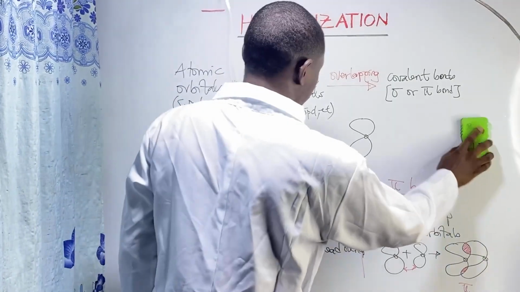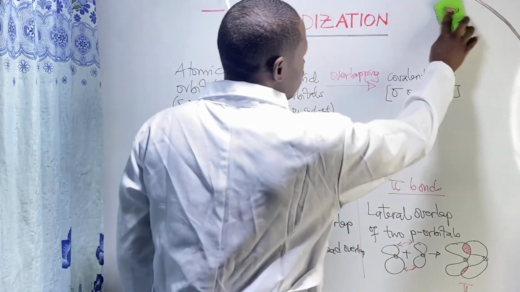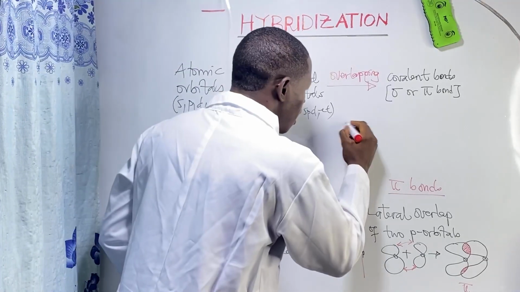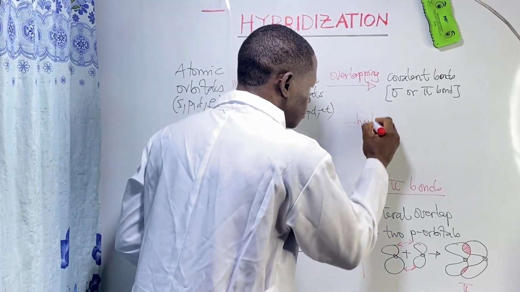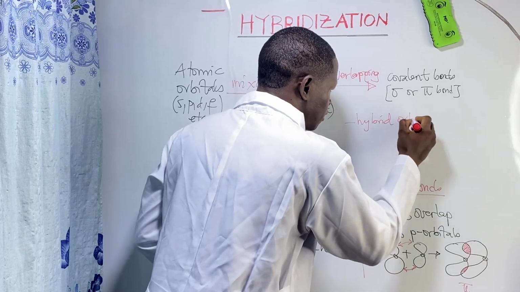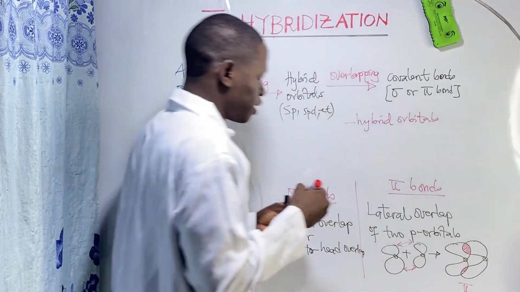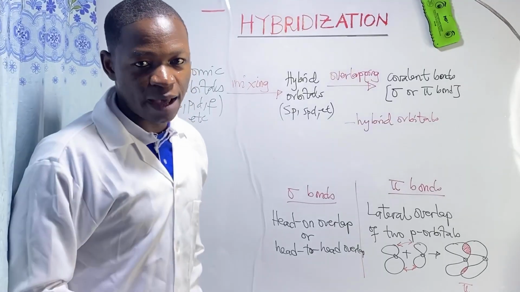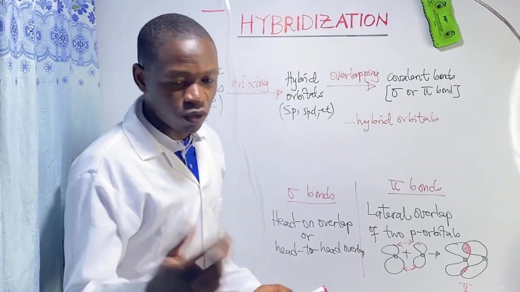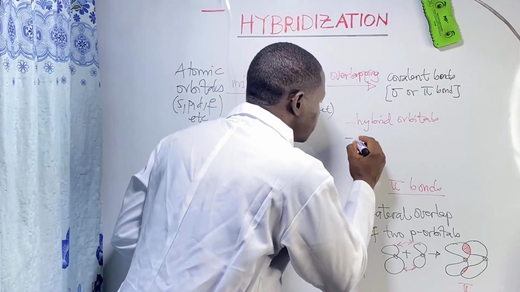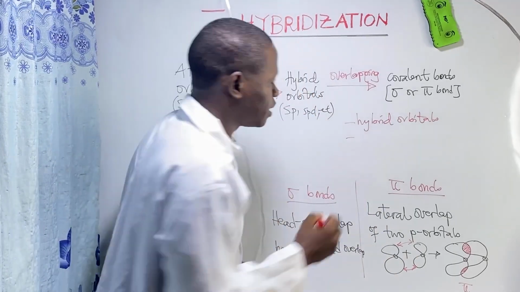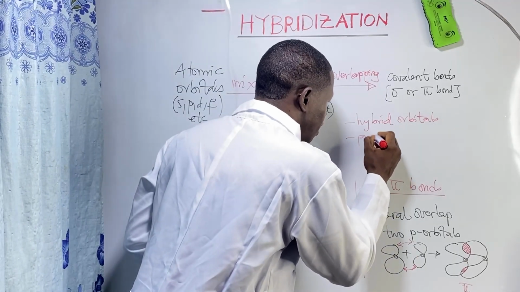Let's summarize it. The orbitals which can overlap are hybrid orbitals. Hybrid orbitals are those formed from hybridization, and they can overlap. But what can also overlap? Unhybridized or pure atomic orbitals.